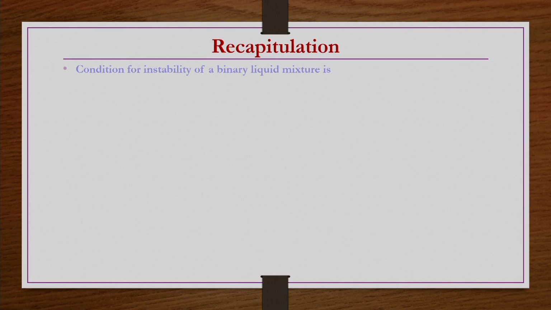What should be the condition if the system has to form a partially miscible system? Those things we have seen, and in this lecture we will be discussing how to estimate the equilibrium composition of liquid-liquid equilibrium problems. So, before going into the details of composition calculations of liquid-liquid equilibrium problems, we will have a recapitulation of thermodynamics of partially miscible systems that we discussed in the previous lecture.